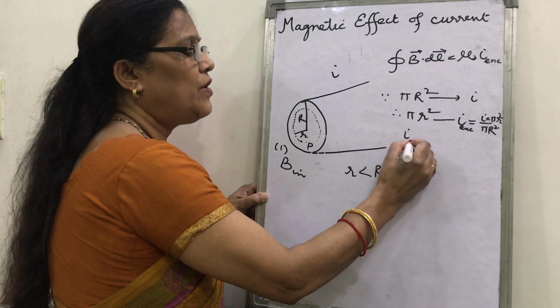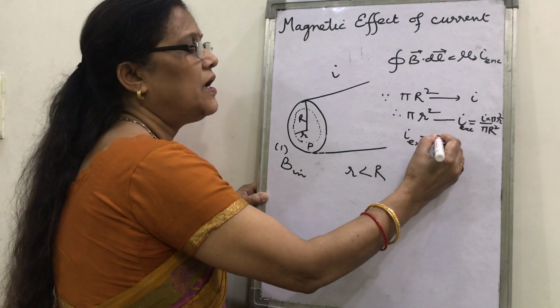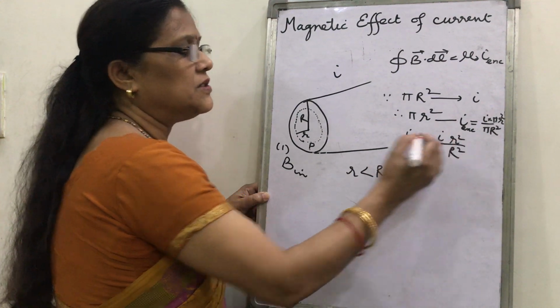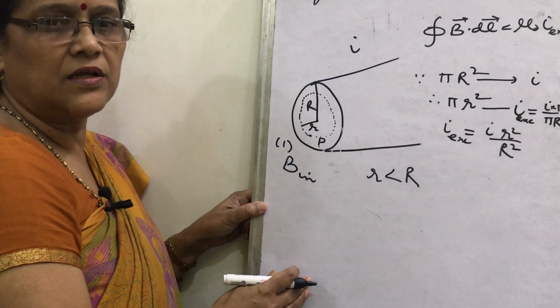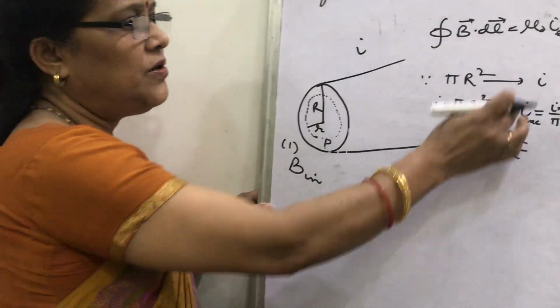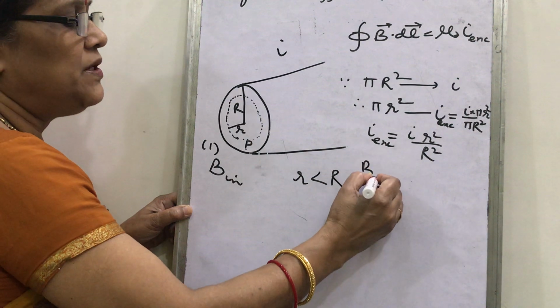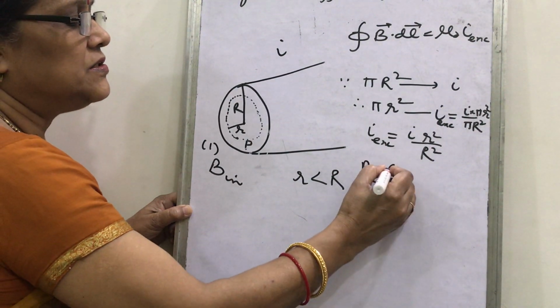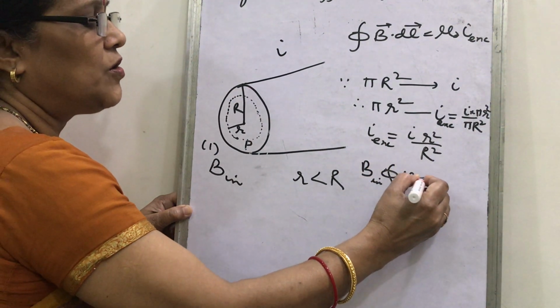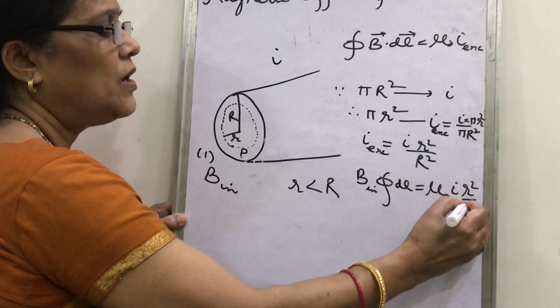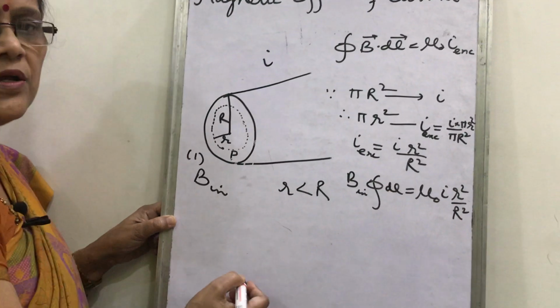So, what you have observed here is that I enclosed is I r square upon R square. Put this value here and you will get that B inside dl equal to mu naught I r square upon R square.